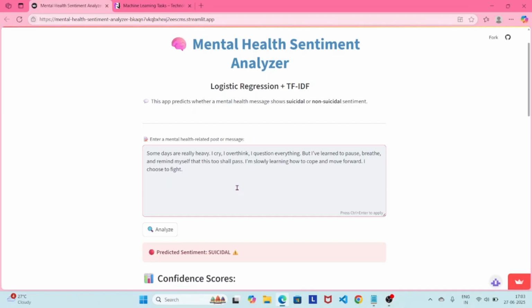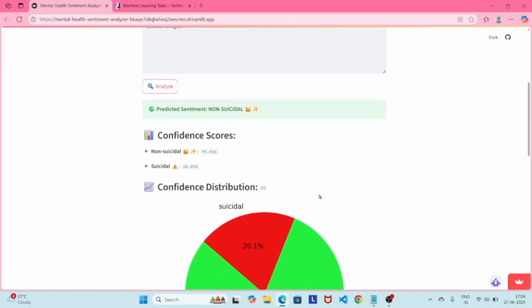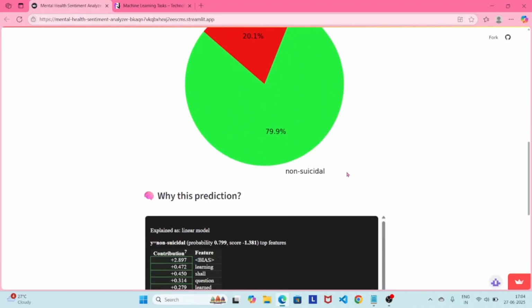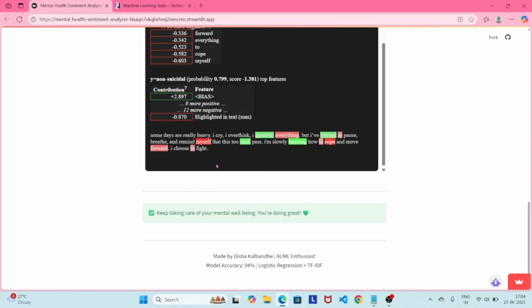In this paragraph, you can see the person is clearly struggling but still holding on and trying to fight. Here, MindGuard correctly identified this as non-suicidal, showing that the tone is more about hope and recovery. Again, you can see keywords like cope, move, forward, and fight contributing to the prediction. You can see the message here change. It is different from the last time, as this time the prediction came non-suicidal.